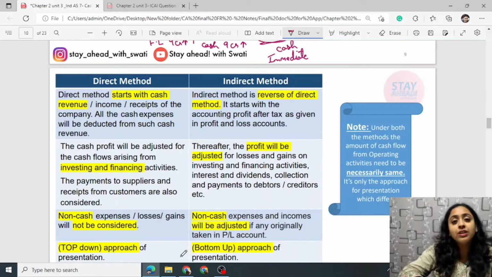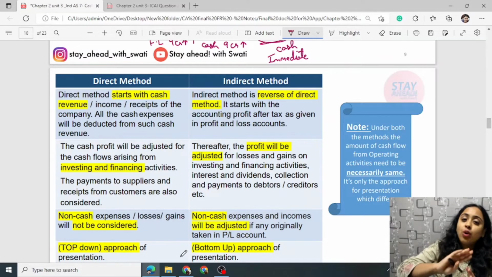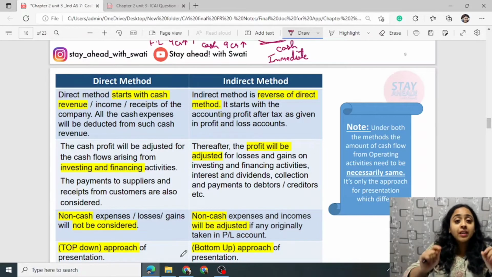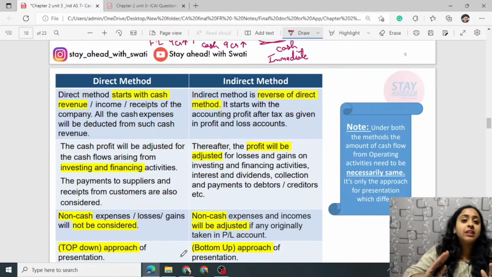So here you are starting directly with the incomes, adding incomes and deducting expenses. All should be in cash format, whereas here you are starting with P&L, that is indirect method. You are deducting the non-cash, non-operating income expenses and adjusting the working capital. The trick point over here is that the operating cash flow amount will be same from direct method and indirect method.